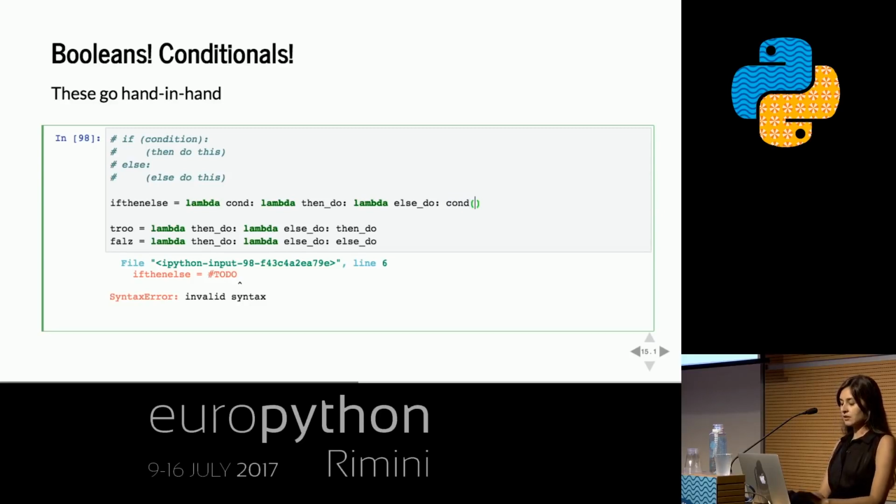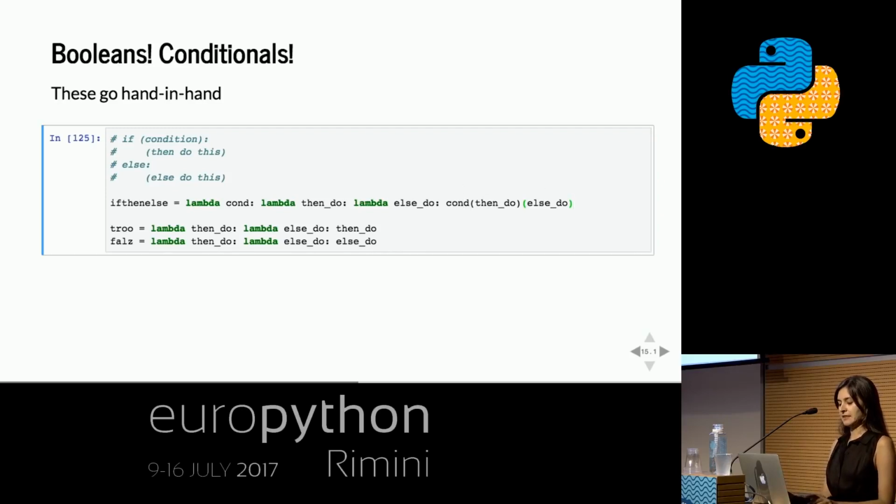So I'm going to apply the condition to the then and then the else. If it's true, it should pick the then, and if it's false, it should pick the else. Maybe. Let's see.